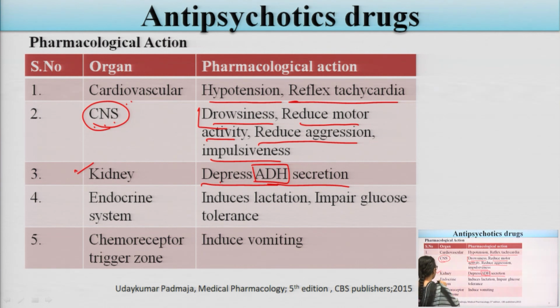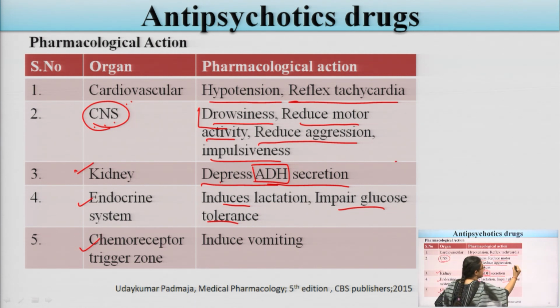Now, what is the effect on the endocrine system? They induce lactation, and glucose tolerance gets impaired. Now, the chemoreceptor trigger zone, the CTZ, as we all know.